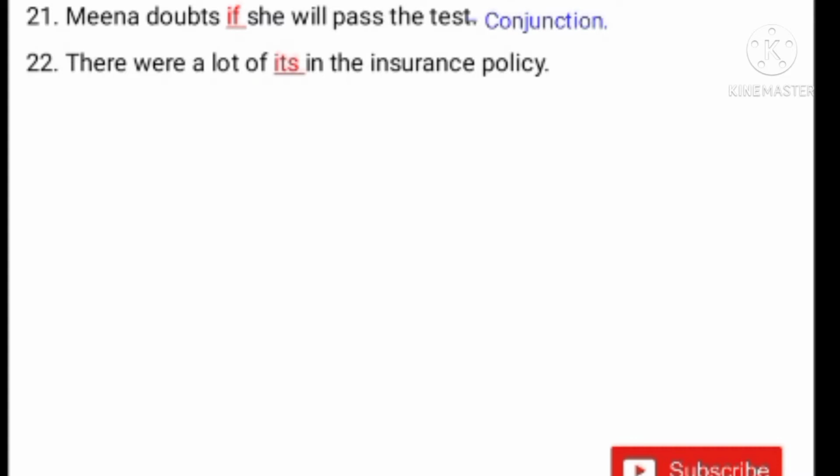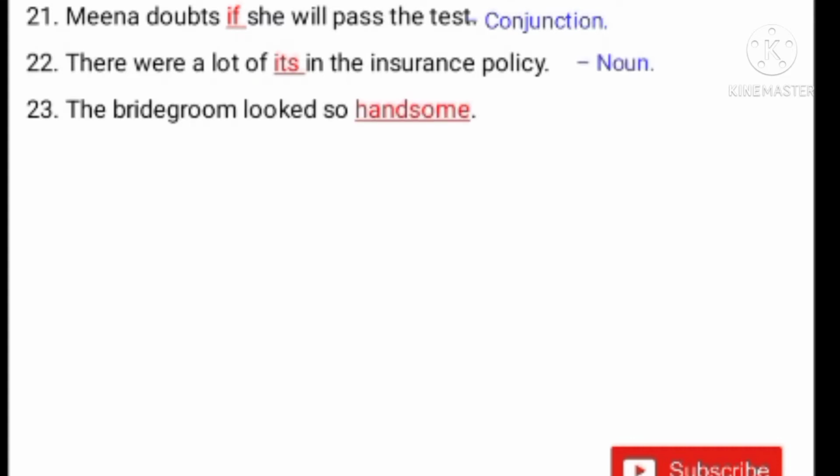Right, second one. There were a lot of its in the insurance policy. Here its means conditions. There were a lot of conditions in the insurance policy. Here its is a noun. Right, let us move on to the next one.